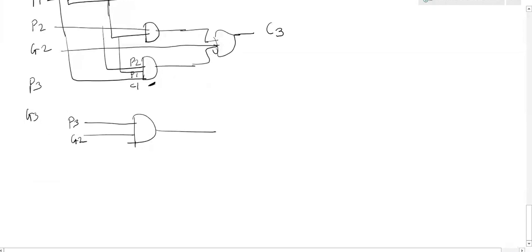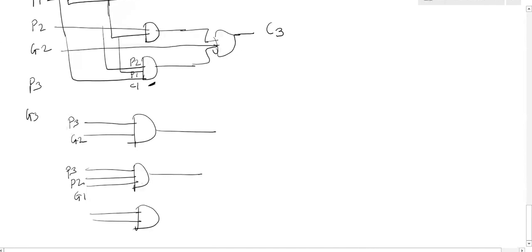Second AND gate: P3, P2 and G1. Third AND gate: P3, P2, P1 and C1.